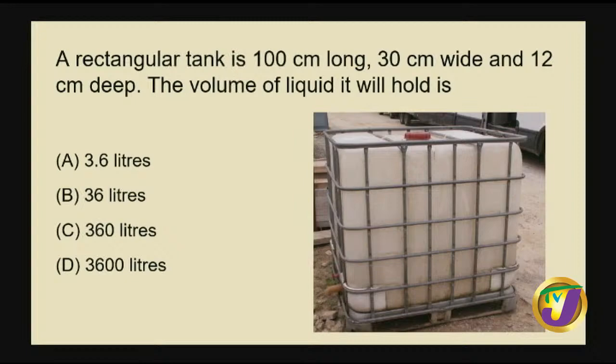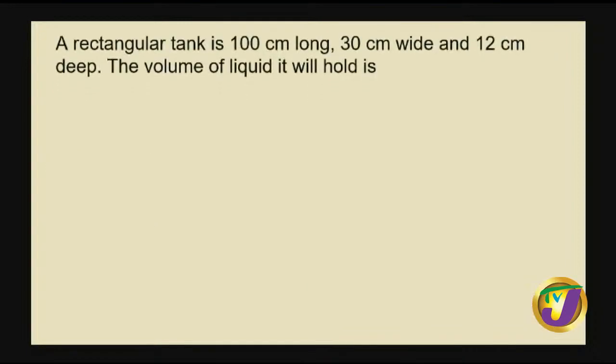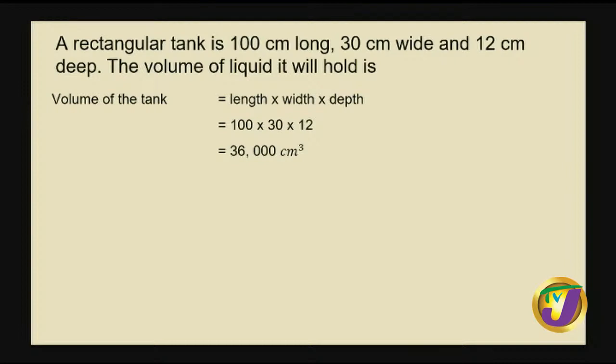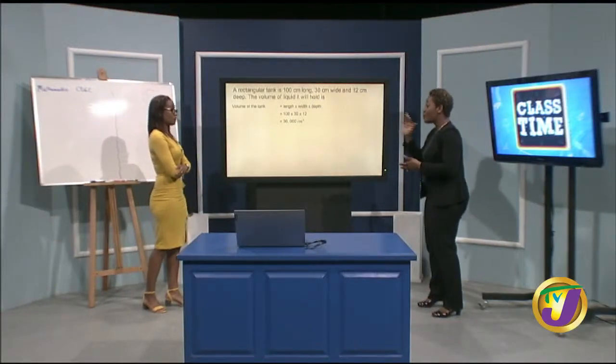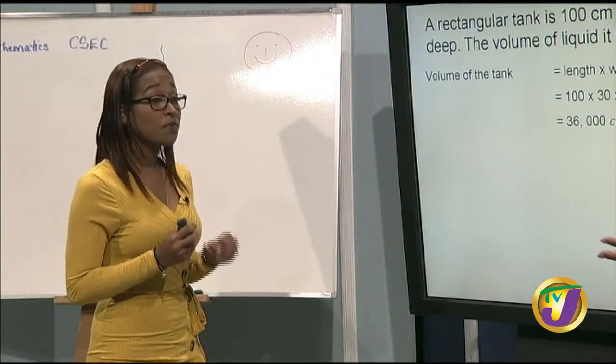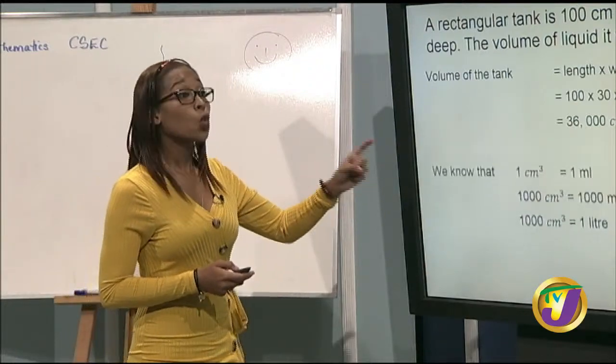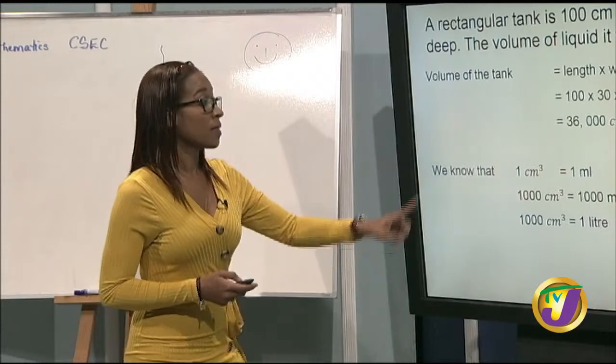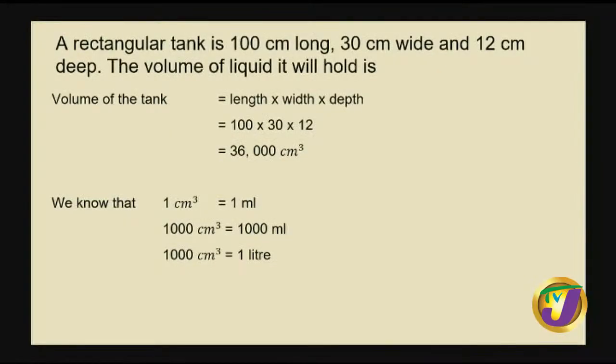But let's see what the calculation will give us, because now we're going to multiply 100 centimeters by 30 and then by 12. But the options you were given were in liters. Right, good. So what do we know? We worked it out, so the volume is now 36,000 cubic centimeters. This is why it's important for us to know some of these facts, because we should know that 1 cubic centimeter is equivalent to 1 milliliter.